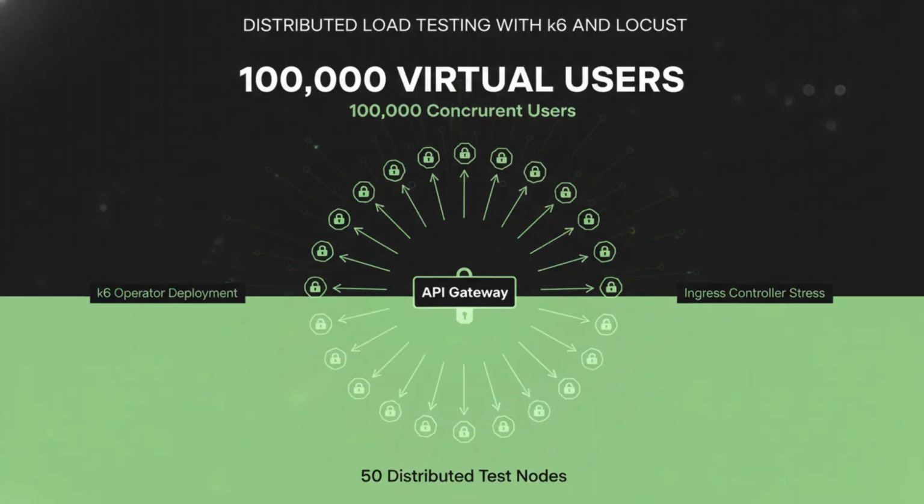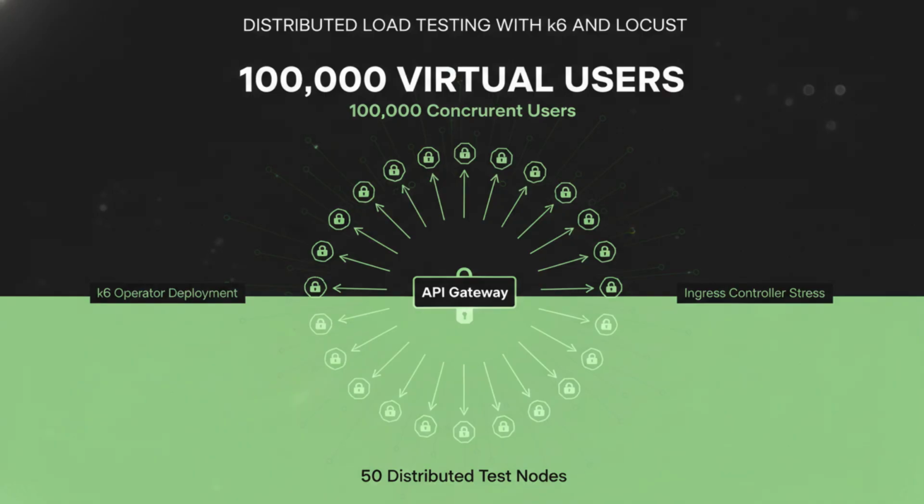To simulate 100,000 concurrent users, a single testing machine is insufficient. We need to deploy a distributed testing rig within the Kubernetes cluster itself. Using the K6 operator or a distributed locust swarm, we can orchestrate 50 test nodes to generate massive synthetic load.